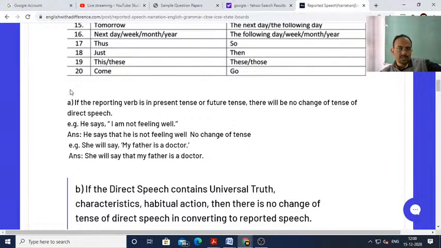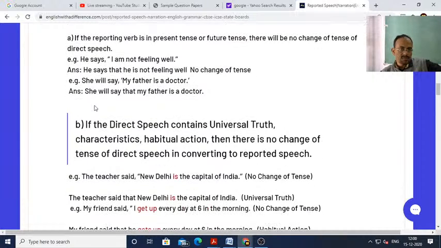And then you can see, dear students, if the reporting verb is in present tense or future tense, there will be no change of tense in direct speech. Like that day I was explaining in my previous class, he says, I am not feeling well. As the reporting verb is in simple present tense, there is no change of tense here. So he says that he is not feeling well.